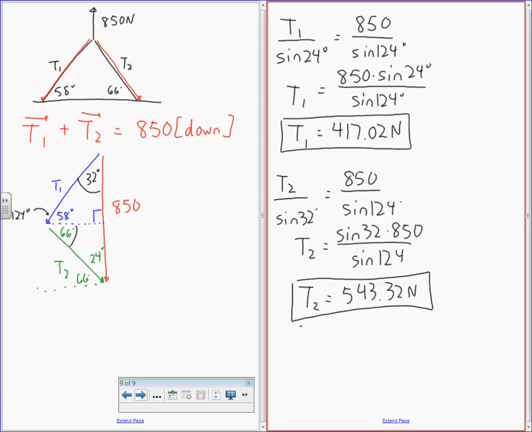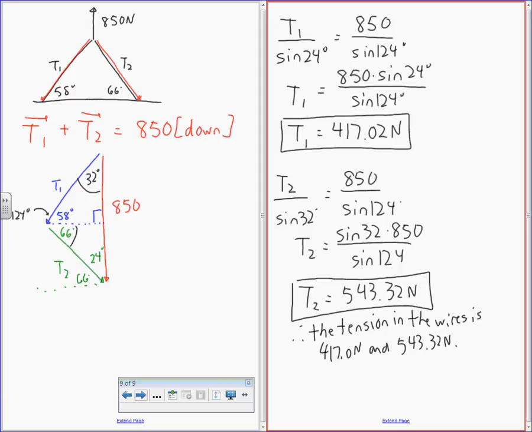We're going to say, therefore, the tension in the wires is 417.02 newtons and 543.32 newtons. What I will probably write on the test through this question, it'll probably say, Ben is